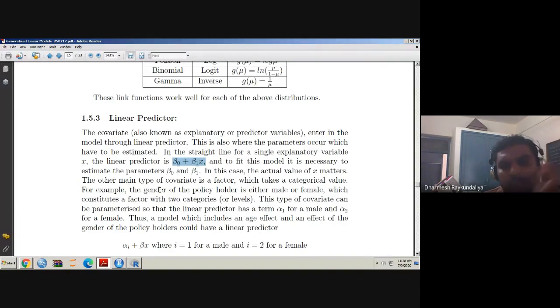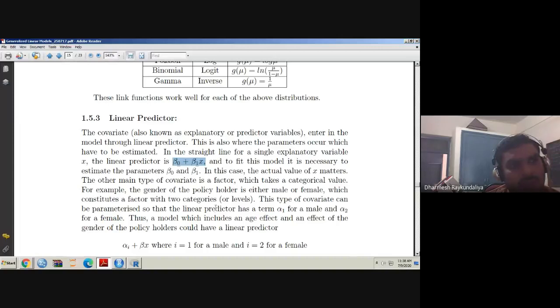The other main type of covariate is a factor, which takes a categorical value. For example, the gender of the policy holder is either male or female. As I told you about motor insurance, in a motor insurance claim, who is the policy holder, whether a male or a female, constitutes a factor with two categories or levels.